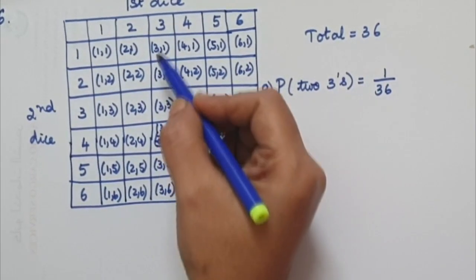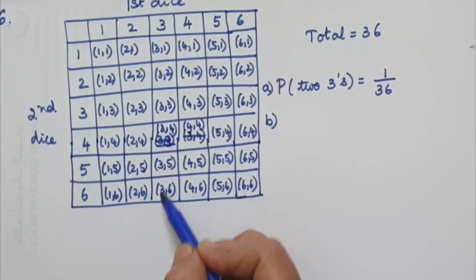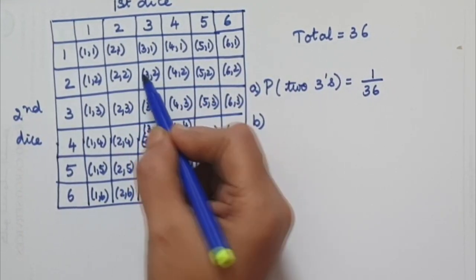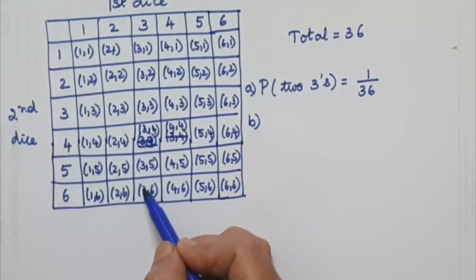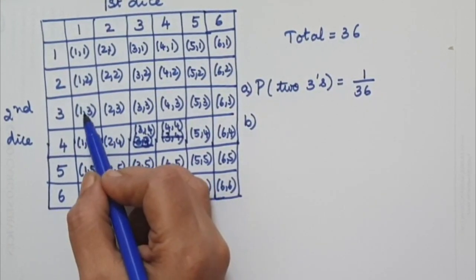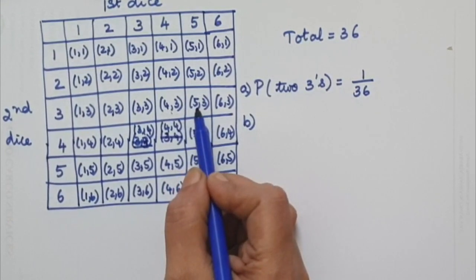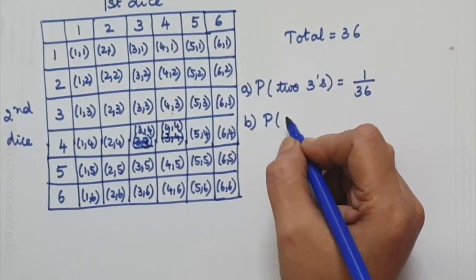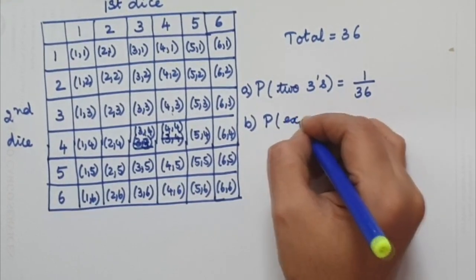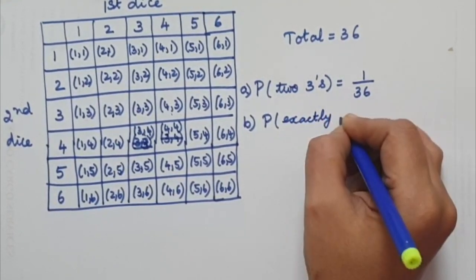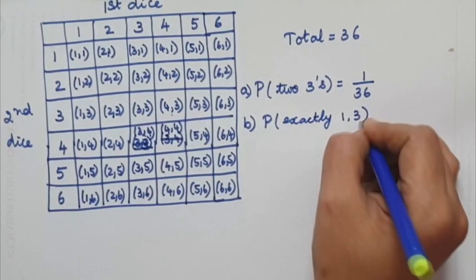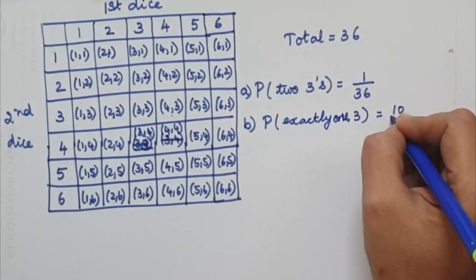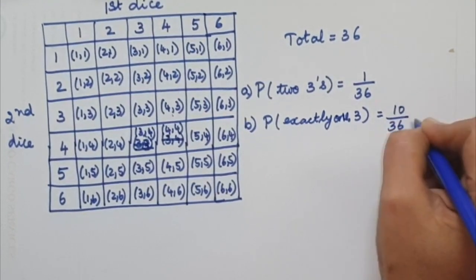Then the B part, exactly 1 three. All these branches have got 1 three, so we leave out this one. So 1, 2, 3, 4, 5. Then 6, 7, 8, 9, 10. So probability of exactly 1 three is 10 over 36.